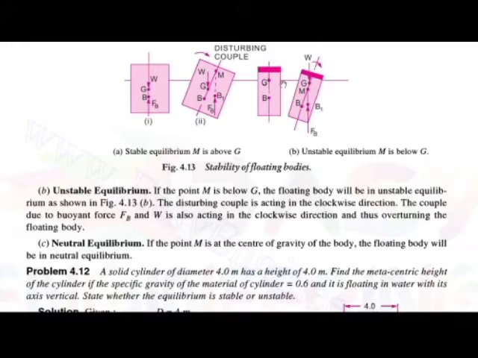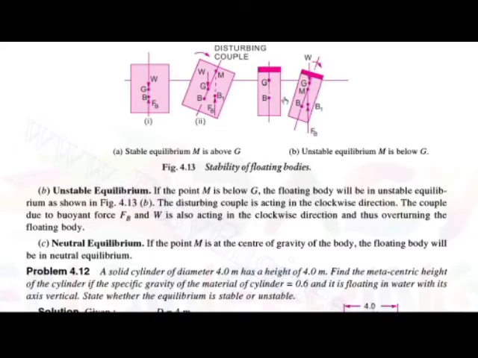Here, if some displacement is given to the body, then what will happen? It is tilted, and the force of buoyancy is shifted to B1. Then the force of buoyancy and the weight of the body constitute a couple, and this couple is in the clockwise direction.